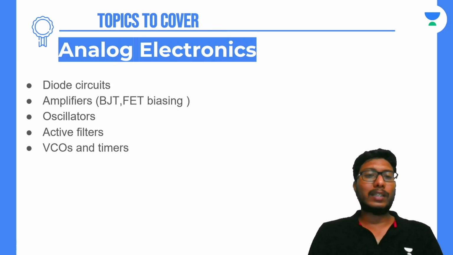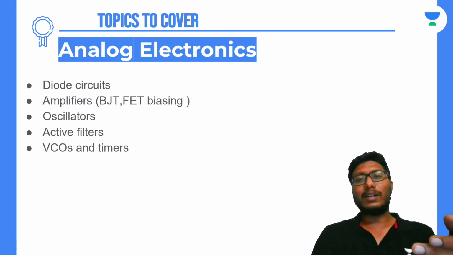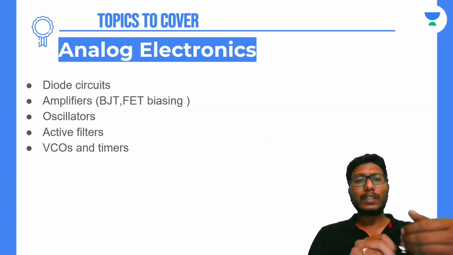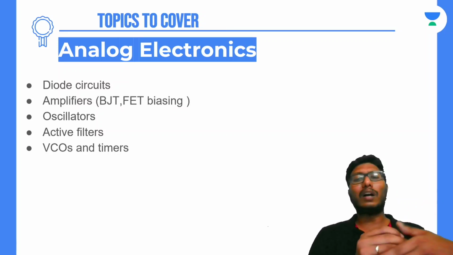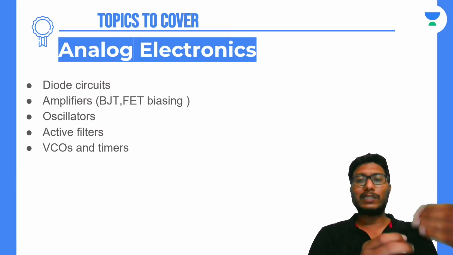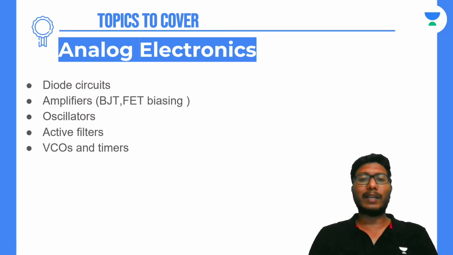And there is one more thing, that is the Wilson current source. These names are just different, and the circuit diagrams are difficult to remember, but what you should know is how to solve the circuits, which is more important than remembering the names of the circuits and also remembering circuit diagrams. The most important thing is the ability to solve the problem.